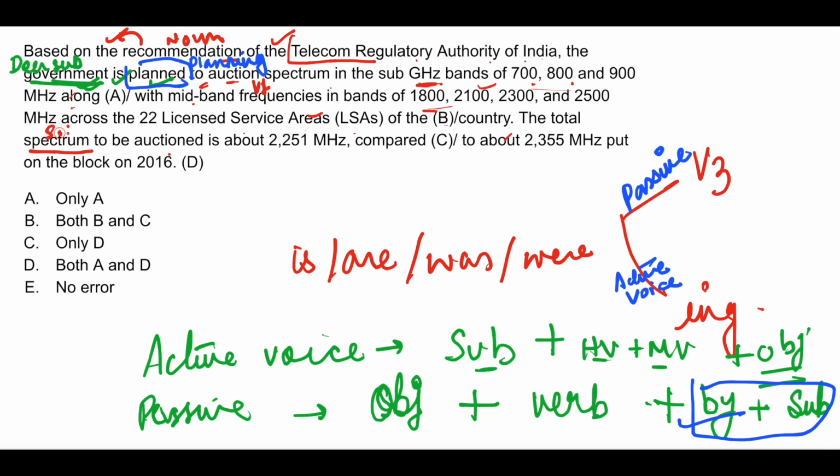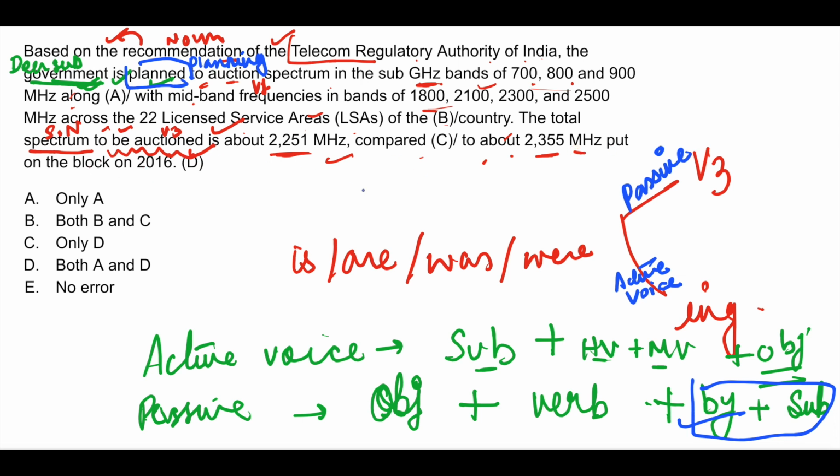This is a singular noun and that's why a singular verb has been used. To be auctioned, who is going to auction it? We do not know. So that's passive voice and that's why to plus be plus V3. To be auctioned is about 2251 megahertz compared to about 2355 megahertz put on the block on 2016.